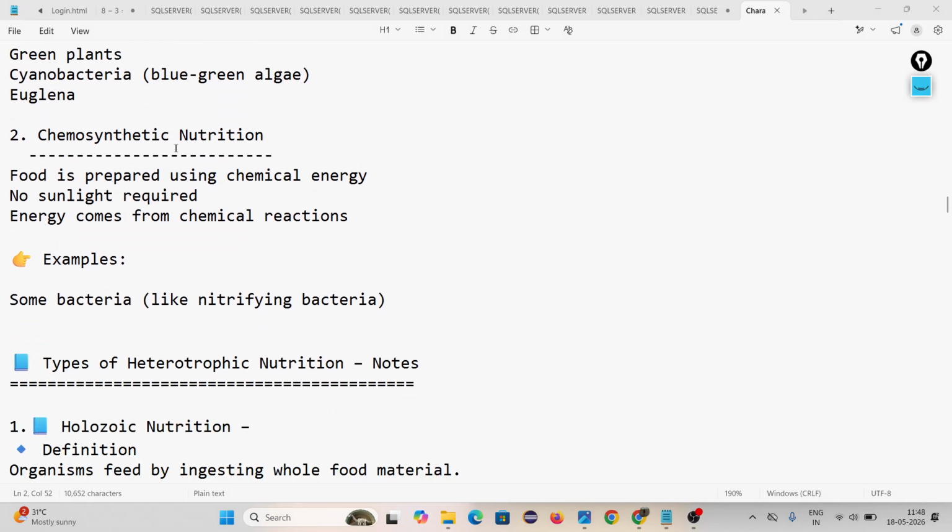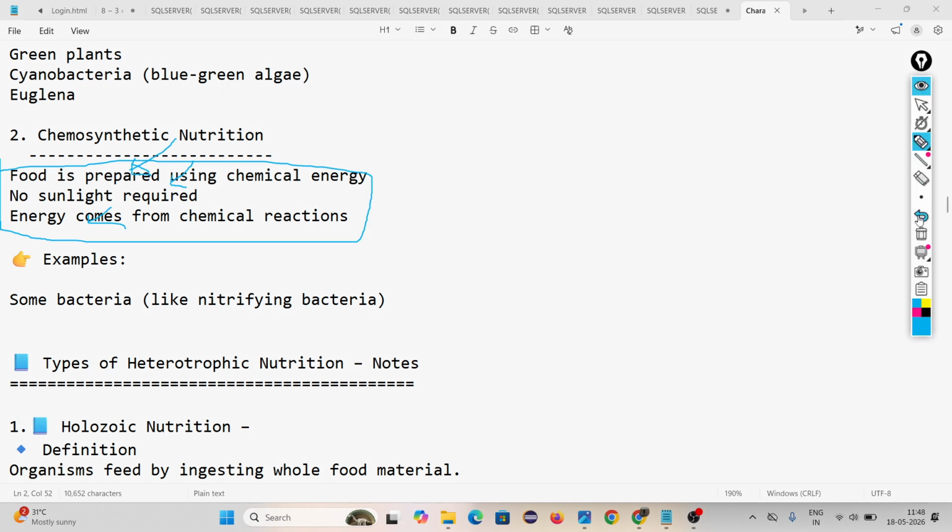Then come to chemosynthetic nutrition. Chemo means chemical. Food is prepared using chemical energy. In photosynthetic nutrition they require light energy, but in chemosynthetic nutrition, chemical energy. Here there is no sunlight. Energy comes from chemical reactions. Some examples are nitrifying bacteria.